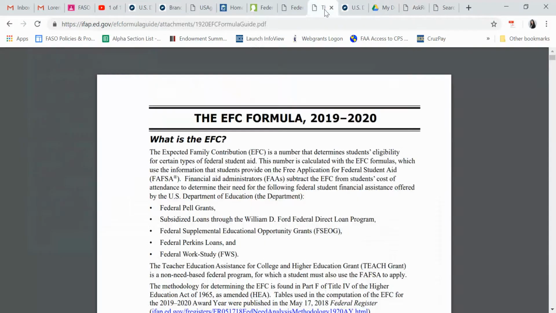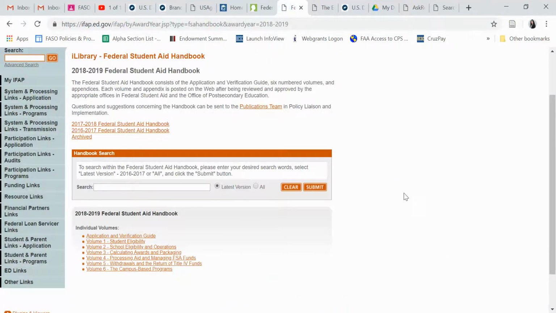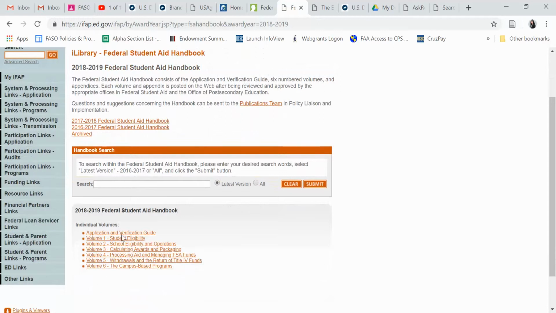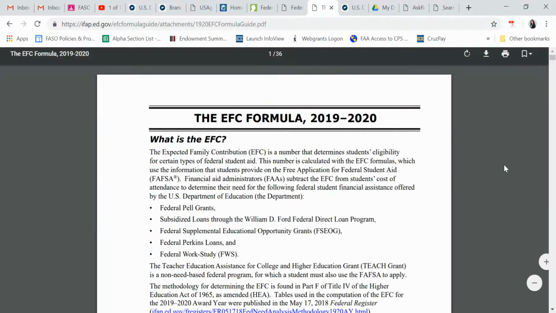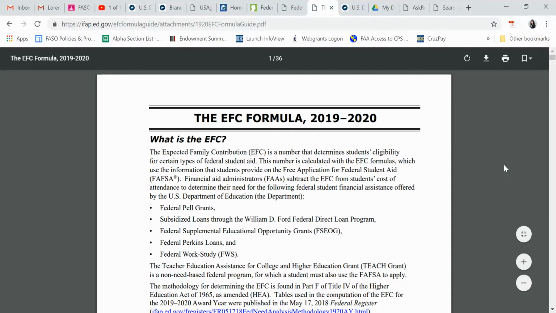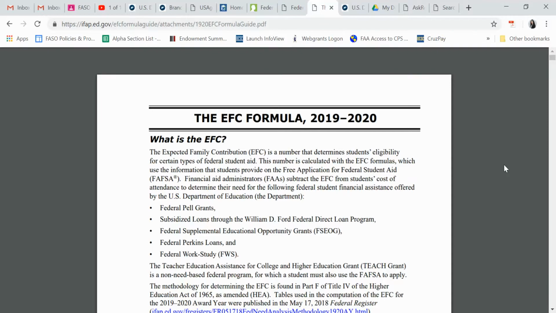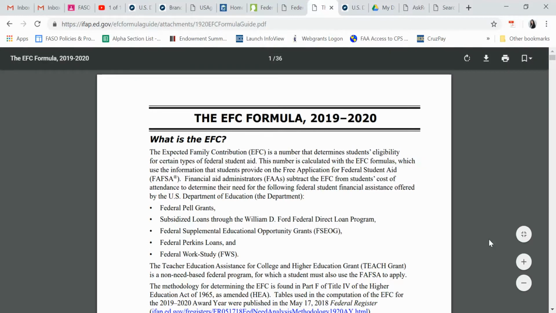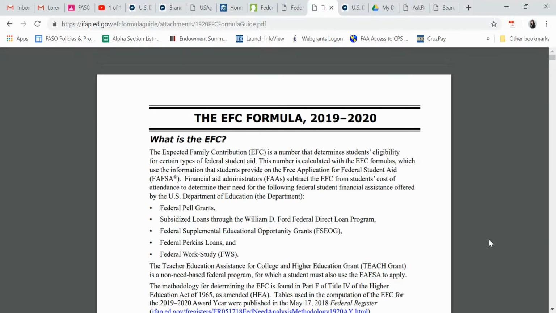So going back to the IFAP. Within this whole IFAP site, there is the EFC Formula guide. So again, we've kind of winnowed down, right? We have the higher level government branches to the executive office of the U.S. Department of Education to the specific unit within that department, which is known as Federal Student Aid. And they produce this each year, though it's informed by the law, right?